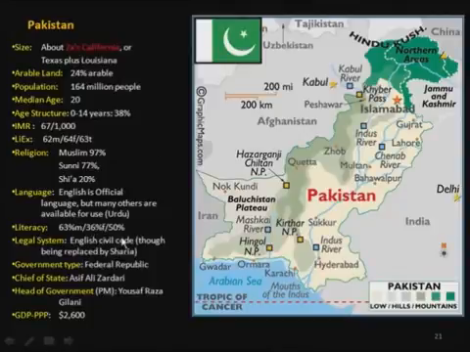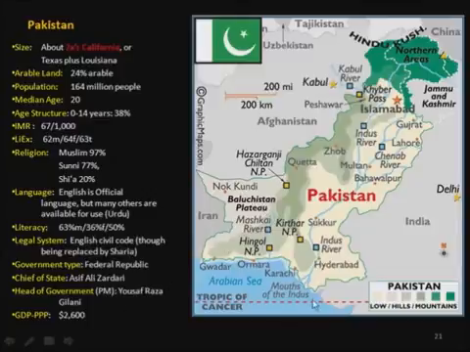About 1 in 3 females can read and write, and about half the population over the age of 15 is literate. Now, the legal system when it was under the British was the English Civil Code, but now it's being replaced by the Sharia, which is the Islamic legal system based off of the Quran. So it's slowly becoming more Muslim oriented and less oriented towards English civil law. The chief of state is Asif Ali Zardari, and the head of government is Yusuf Raza Gilani.